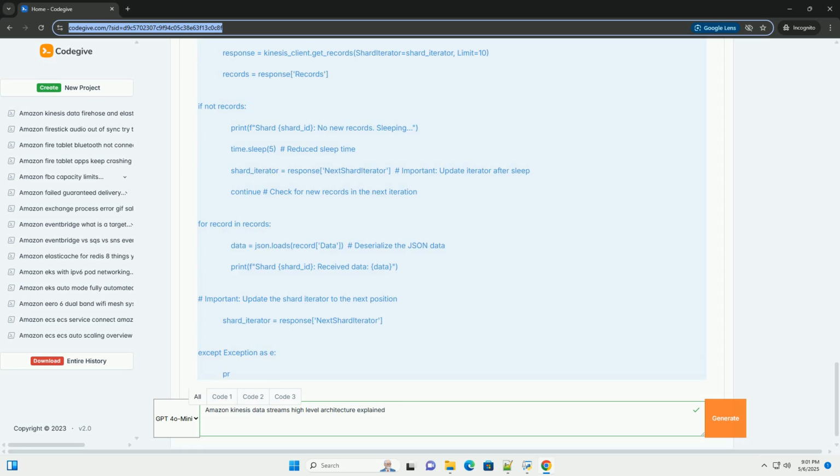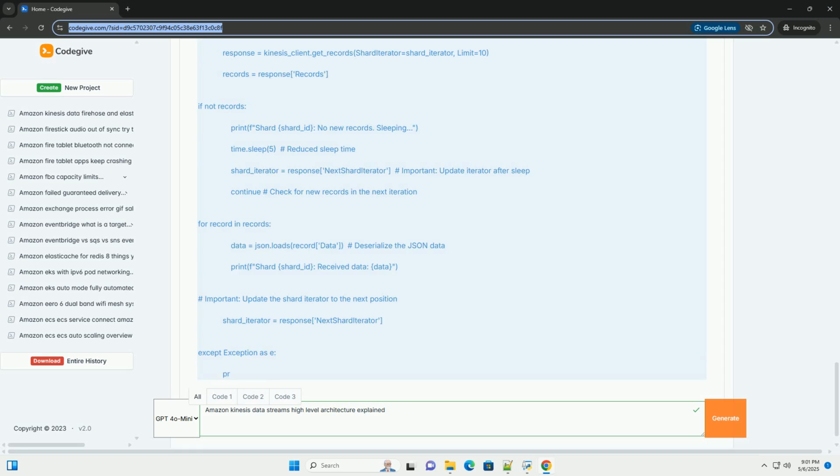12. Summary. Amazon Kinesis Data Streams is a powerful service for building real-time data streaming applications. By understanding its architecture, key concepts, and best practices, you can effectively ingest, store, and process large volumes of data in real time, enabling you to build innovative and data-driven solutions.